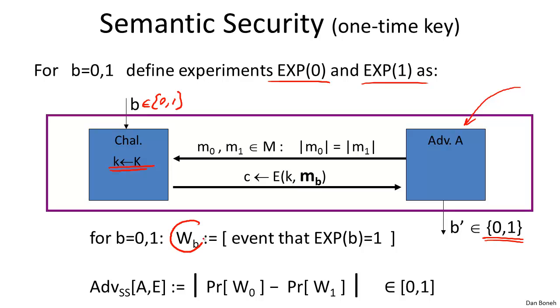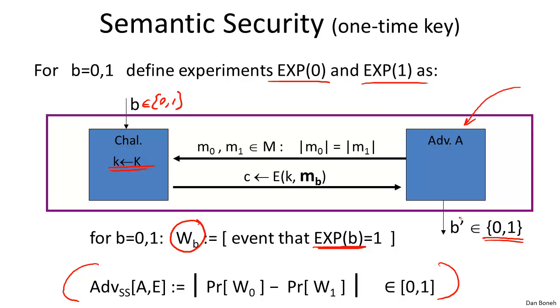Okay, so here's a little bit of notation. Let's define the event W_B to be the event that in experiment B, the adversary outputs 1. Okay, so that's just an event. In experiment 0, W0 means that the adversary outputs 1. In experiment 1, W1 means the adversary outputs 1. And now we can define the advantage of this adversary, called the semantic security advantage of the adversary A against the scheme E, to be the difference of the probabilities of these two events. In other words, we're looking at whether the adversary behaves differently when he was given the encryption of M0 from when he was given the encryption of M1.